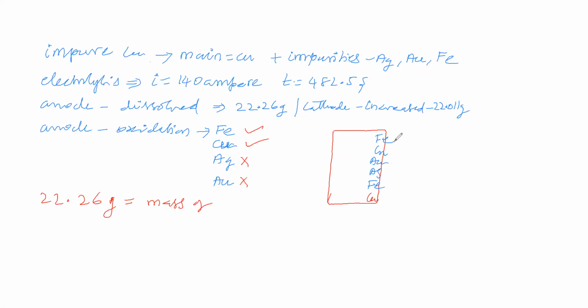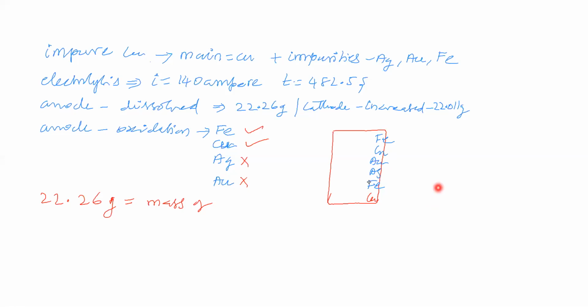Now see, copper is going for oxidation, so copper goes to solution as Cu2+. Due to that, anode mass is decreased. Next, iron undergoes oxidation, so iron goes to solution as Fe2+. Due to that, anode mass is decreased.